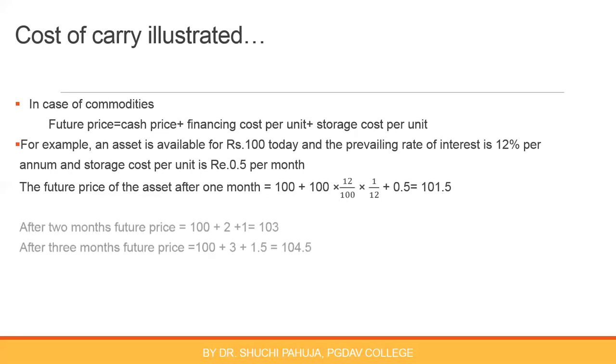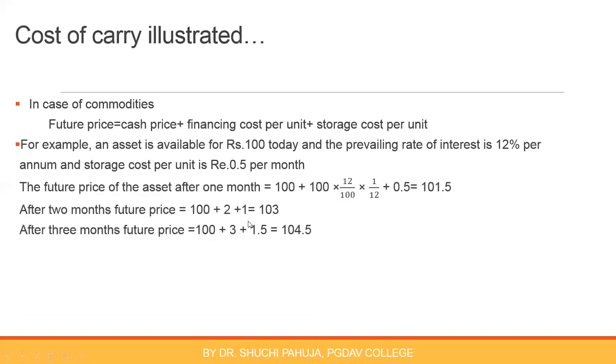If it is 2 months future, then 2 months interest, 2 rupees interest, and 2 months storage cost. So price of the future is 103, and for 3 months future, the price will be 104.5. Here we are calculating interest using simple interest formula, but in practical life, compounding of interest is there. So we use e values for calculating compounded interest.